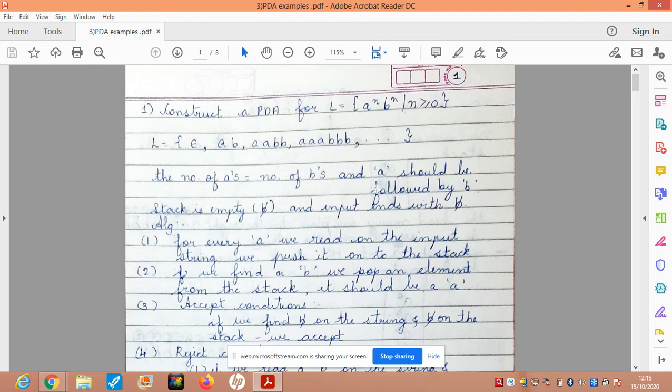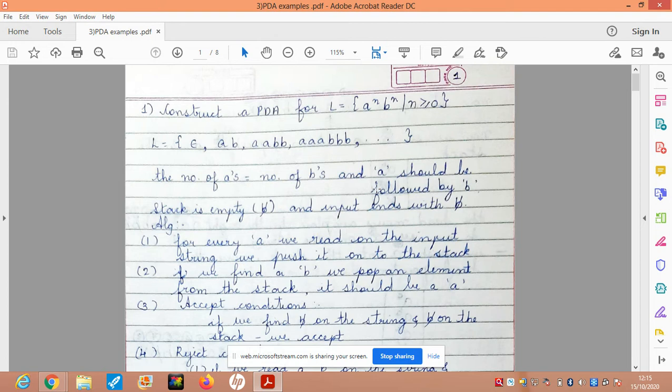If n is equal to 1, I would have a string of the form ab. If n is equal to 2, it would be of the form aa followed by bb. And if n is equal to 3, I would have 3 a's followed by 3 b's, and so on. If you look at the strings of this language, two conditions have to be met. One is that the number of a's should be equal to the number of b's. And the second condition is that we always see that a is followed by a b. No string will be of the form where b is followed by an a.